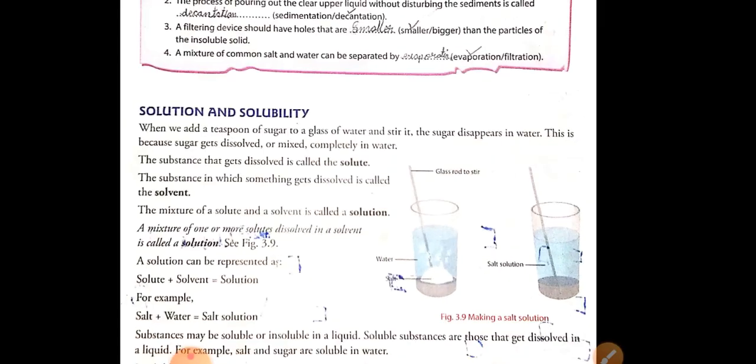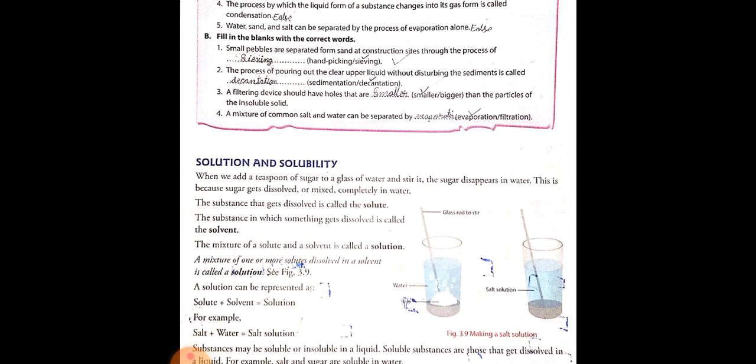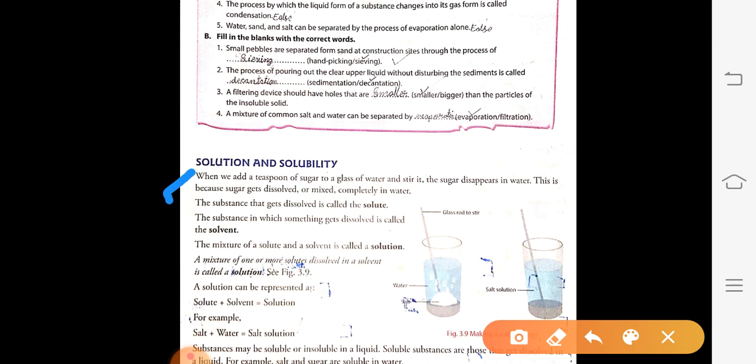Solute and solvent. The definition is given here. The substance that gets dissolved is called a solute. This is the definition of solute. Example, you will write sugar. Second, the substance in which something gets dissolved is called a solvent. Example, you will write water. Got this? Okay. The question answers I will provide in the next class.